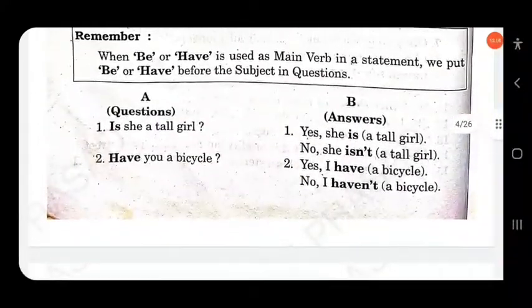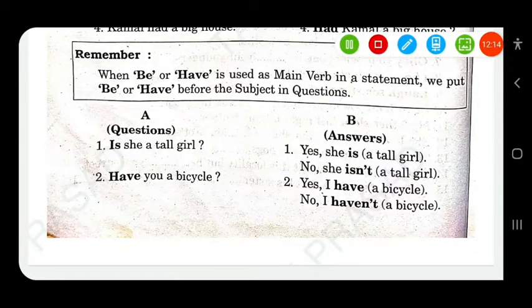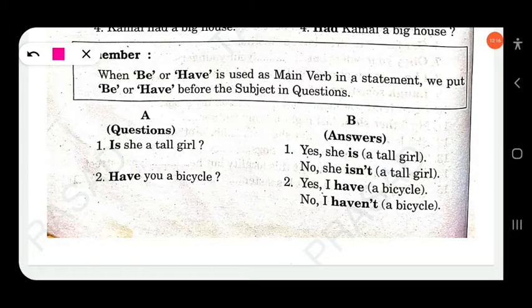So here look at this example. Is she a tall girl? That's why this is called a yes/no question. That means to confirm the answer, yes or no. Is she a tall girl? Yes, she is. Don't write, yes, she is a tall girl. Yes, she is. Or you can write also in negative: No, she isn't a tall girl.